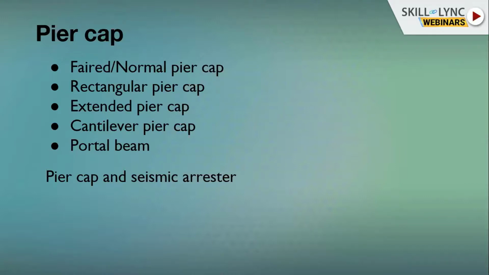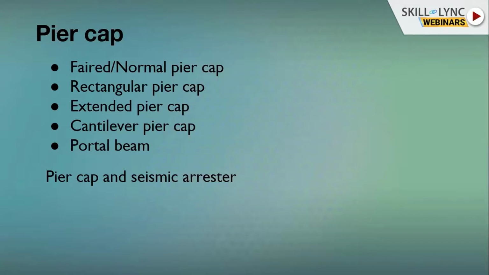Fourth is cantilever pier cap, the most difficult and most challenging pier cap, which is executed by Indians in India. In the cantilever pier cap, the center line of your alignment is not matching with the center line of your pier cap, due to some land constraint or some other constraint. That pier is called cantilever pier cap. It has a projected cantilever part. The main drawback of this pier cap is that it can develop cracks in the near future, so usually engineers and designers avoid giving this pier cap.